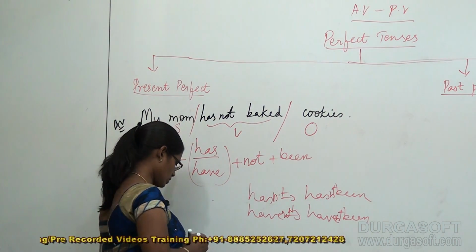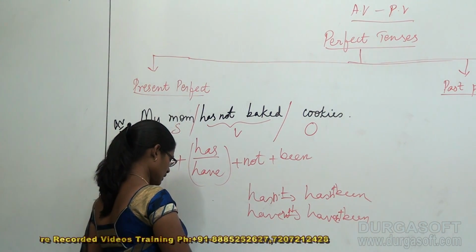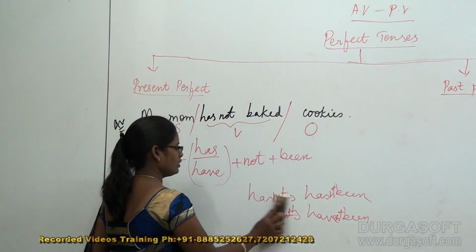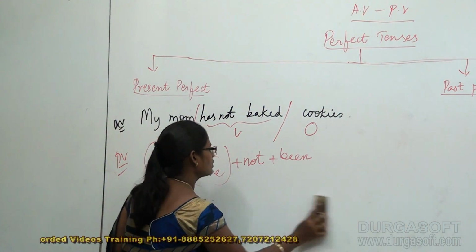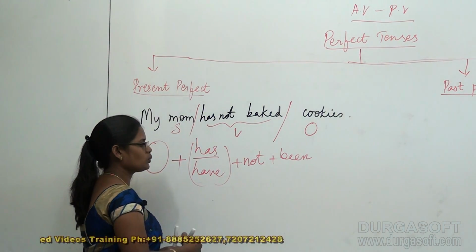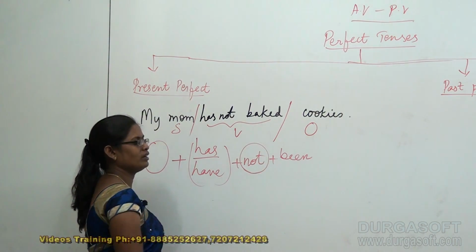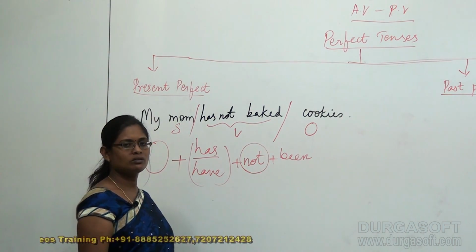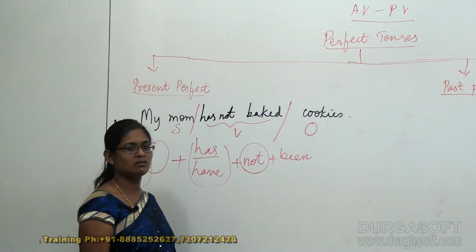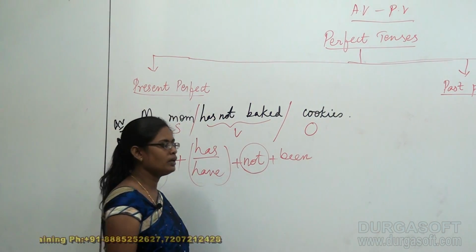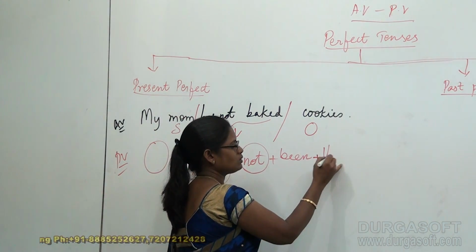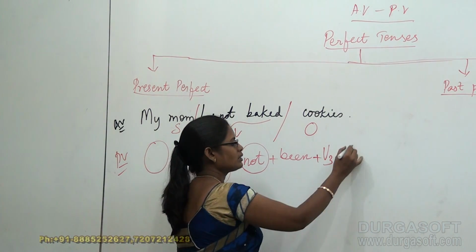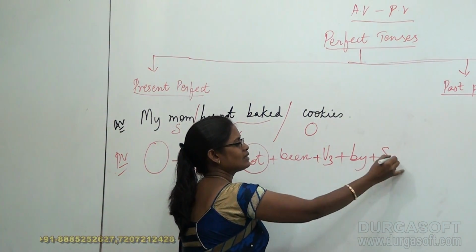That is the difference. Okay, if you understand this simple difference, this is very easy for you. You need not worry about it. That's what we added here. We added a not here to just convert this negative active into negative passive. So been plus V3 plus by plus subject.